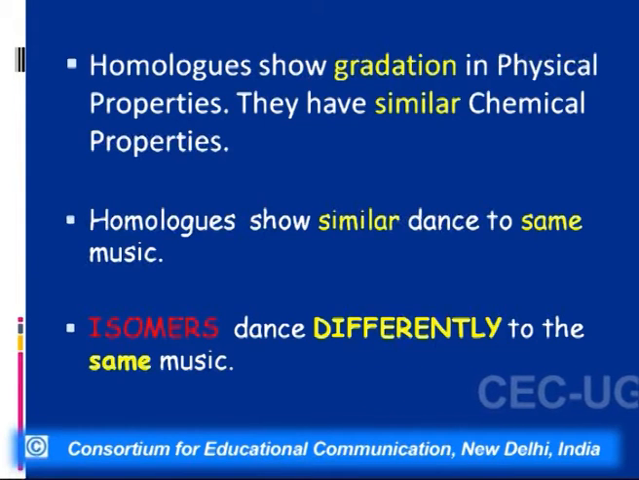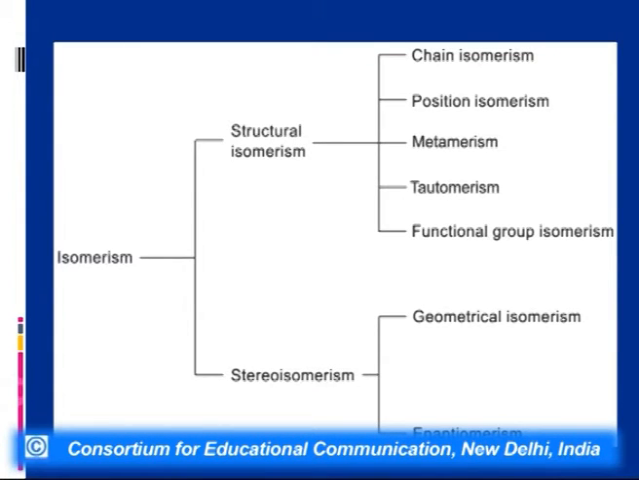Now, what type of isomerism can we have? When we talk of isomerism, isomerism can be broadly classified into two forms, structural isomerism and stereoisomerism. Structural isomerism comprises of chain isomerism, position isomerism, metamerism, tautomerism, and functional group isomerism.